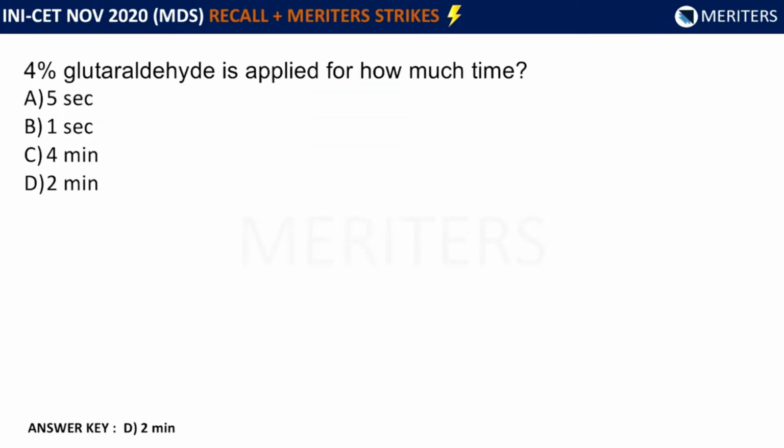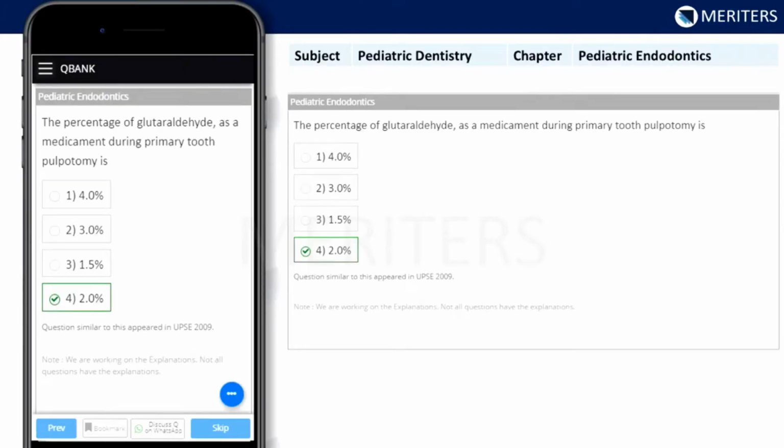4% glutaraldehyde is applied for how much time? Options were 5 seconds, 1 second, 4 minutes, and 2 minutes. So here the answer was 2 minutes. A similar question was there in a question bank, pediatric dentistry, under the chapter pediatric endodontics. It stated the percentage of glutaraldehyde as a medicament during primary tooth pulpotomy, and the answer was 2%. So a similar question was there in the exam.